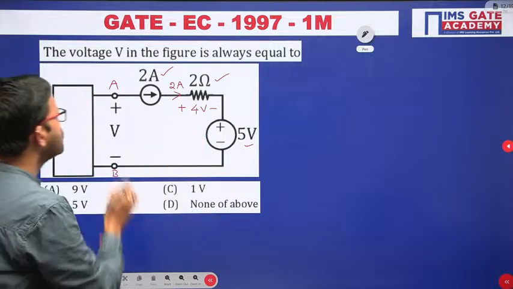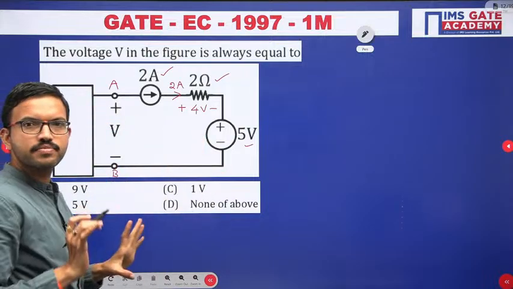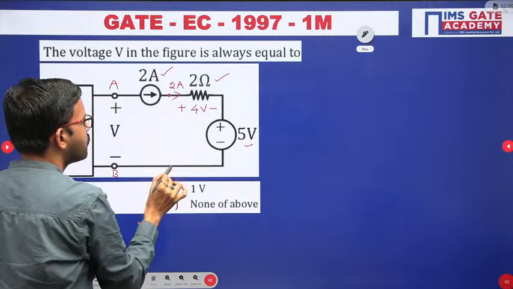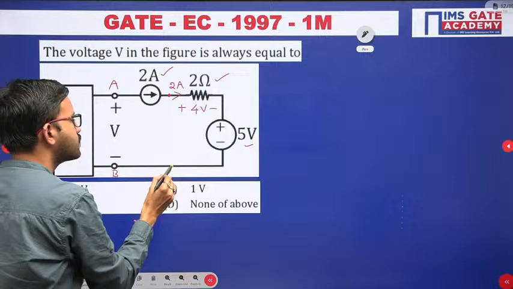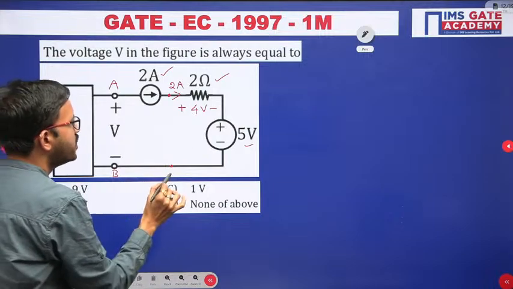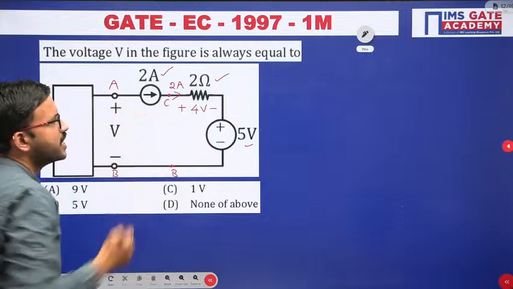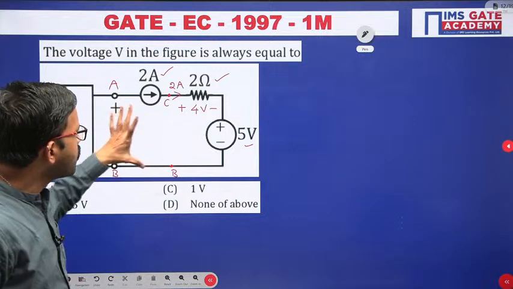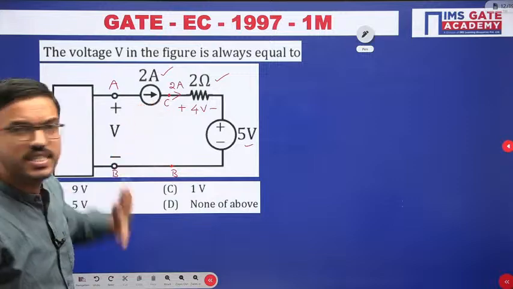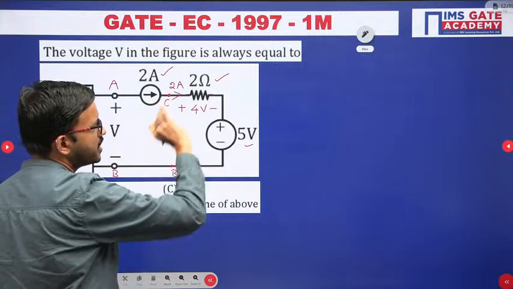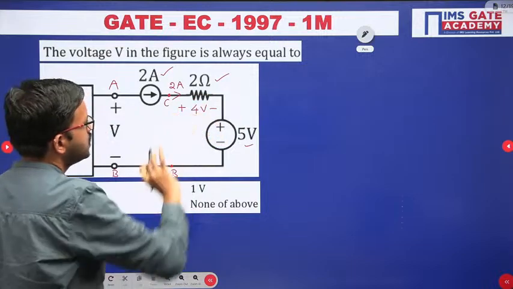Suppose instead of between A and B, they were asking about these 2 nodes. Suppose this point is the same B, and for the timing I consider this point as C. If they had asked to calculate between the points C and B, then just apply KVL.